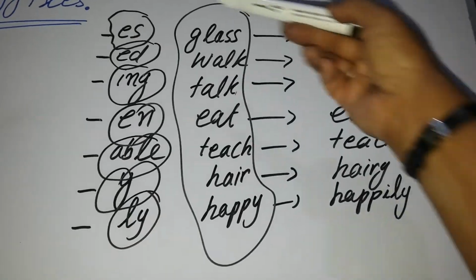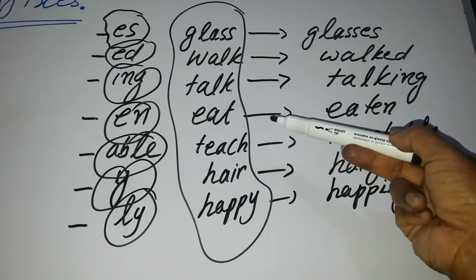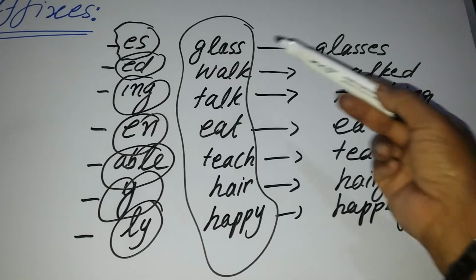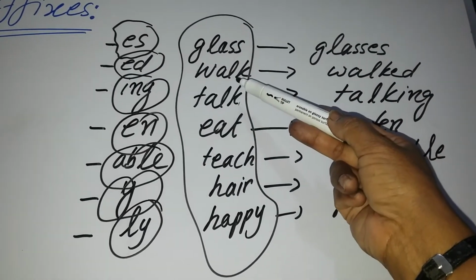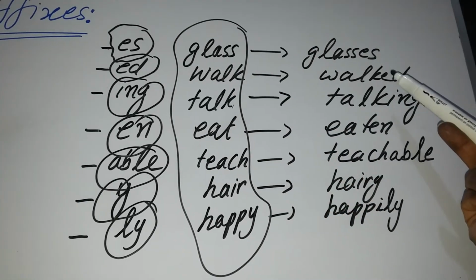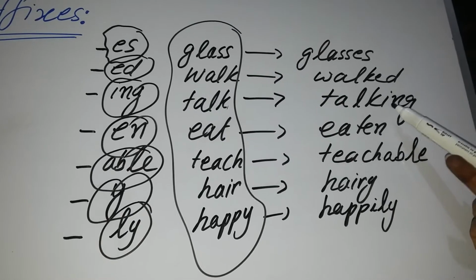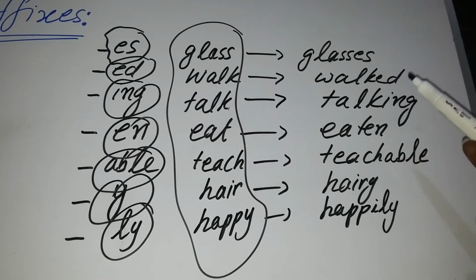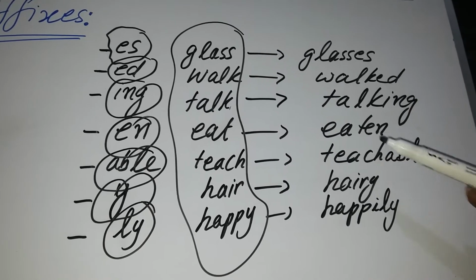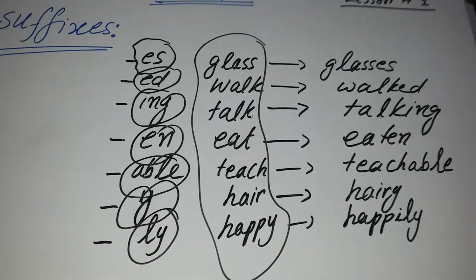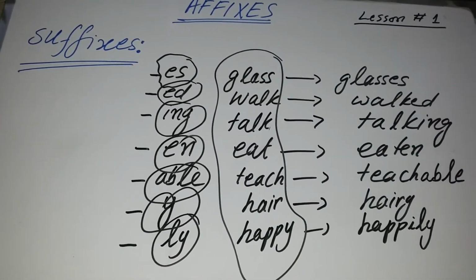So by putting all these suffixes at the end of the base word, not only can we convert singular into plural, but we can also convert the first form of the verb into the second form and third form. We can also create present participles as well as gerunds, past participles as well as adjectives, and so many different types of words. So these are a few suffixes which I have written in front of you.